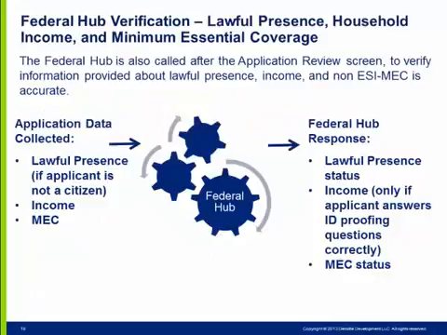The Federal Hub is called after the application review screen to verify that information provided by the applicant about lawful presence, income, and non-employer-sponsored insurance minimum essential coverage is accurate. After the applicant has clicked Next on the application review screen, Washington Healthplanfinder will make an additional call to the Federal Hub. The call will verify MEC status, or minimum essential coverage, checking to make sure the applicant is not already enrolled in one of the following non-employer-sponsored insurance minimum essential coverage programs.